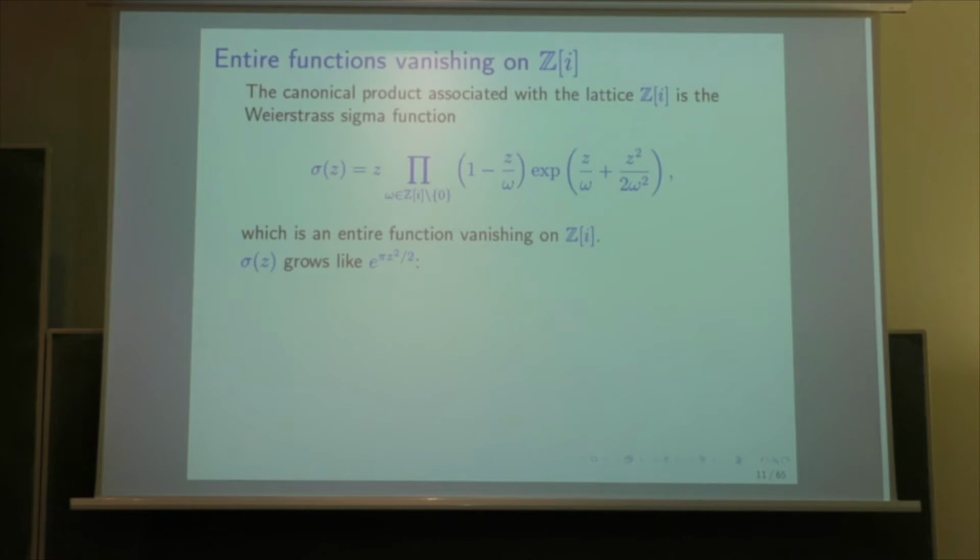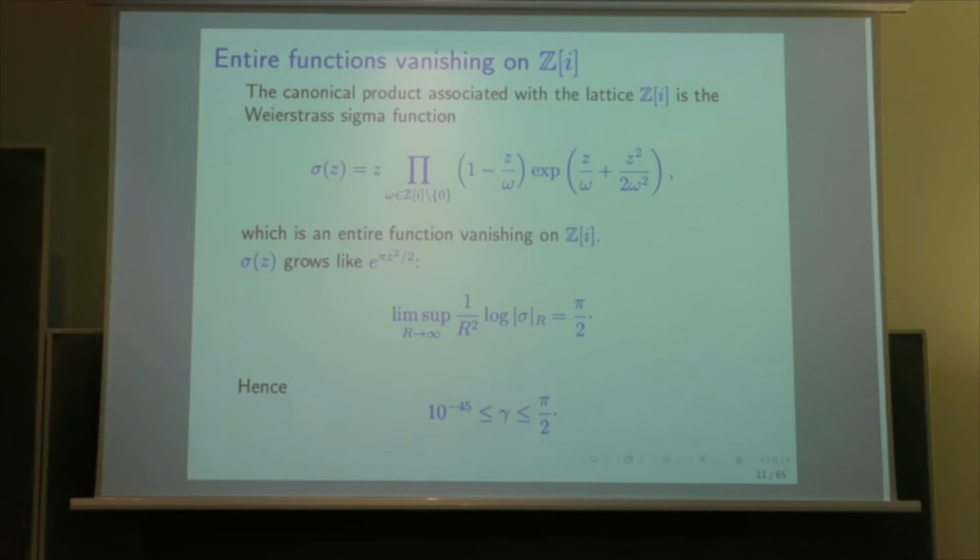This was an exercise which I suggested in the first course. What is exactly the growth? I explained why the order has to be at least 2, but we have a precise estimate for the type, and we have more precisely that this function has the lim sup of 1 over r squared log |sigma|_r, which is exactly pi over 2. Which means that this constant of Gelfond, which we know is larger than 10 to the minus 45, is less than pi over 2.